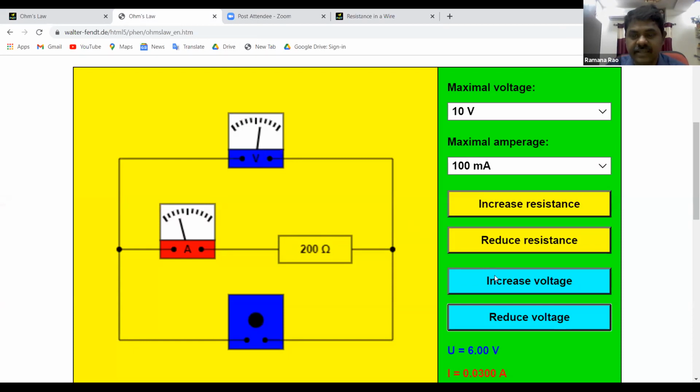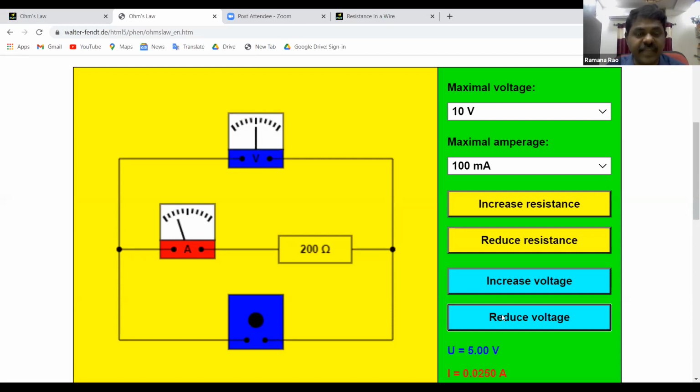If I increase the voltage, you can see the current is also increasing. You can see the voltmeter and ammeter. As voltage is increasing, current is also increasing.